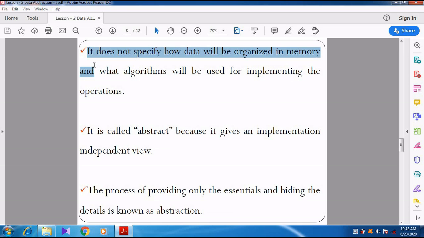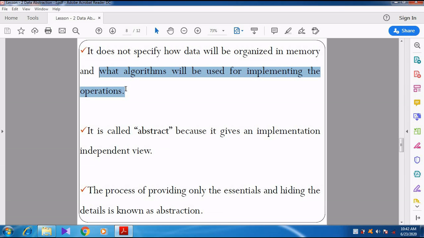But what algorithms will be used for implementing the operations will be specified. So we do not know how the data is stored in the memory, but what algorithms we can use for storing the data can be specified in the ADT, right?